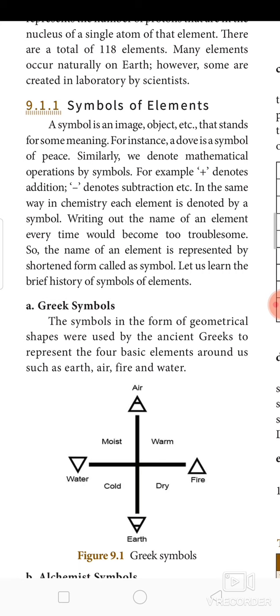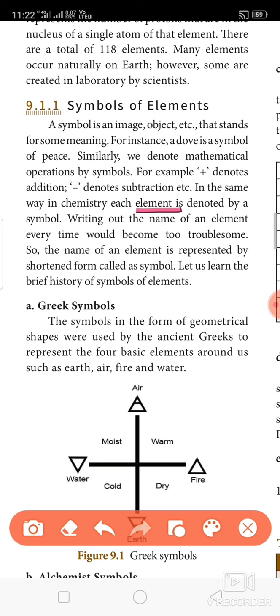In chemistry also we use various symbols to denote elements, because there are so many elements, 118 of them. So it makes it easy to follow symbols to represent elements. Now we are going to see the history of these symbols. First, the Greek symbol, a very simple symbol. We are not following the Greek symbol nowadays, but it is essential to know the history of the symbolic representations of elements.